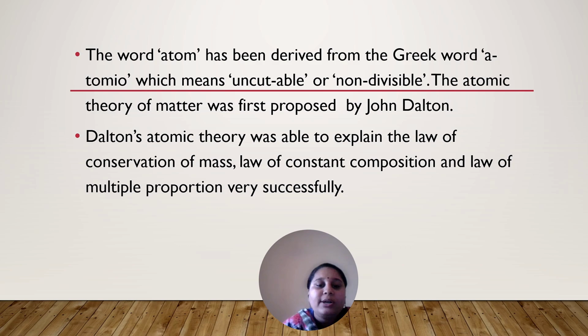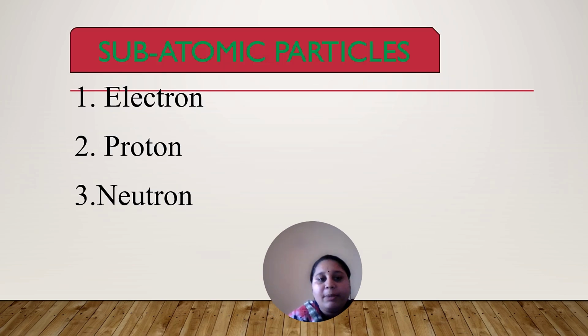John Dalton was able to explain the law of conservation of mass, the law of constant composition, and the law of multiple proportions very successfully. But he couldn't explain Avogadro's law and others. He couldn't satisfy those with the help of his explanation of atomic theory. Then, what are the subatomic particles present in our atom?